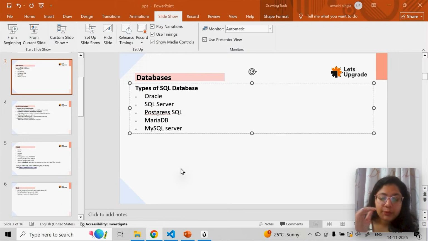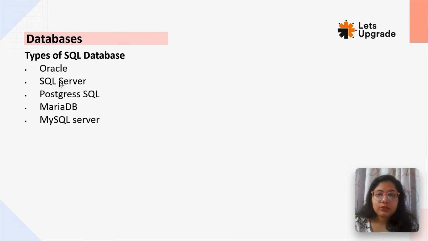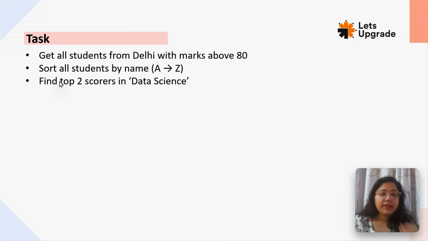Now before I go ahead with the medium level queries, I'll just give you guys quickly some tasks. Again I'm repeating, this is not the main assignment. This is just to make you feel comfortable with what type of use case can come in real time. You can try something like, get all the students data from Delhi with marks above 80. You can find top two scorers, so you can sort the data by descending and put a limit here. Then you can sort the data by name, in ascending order. These types of use cases you can perform by doing this task.